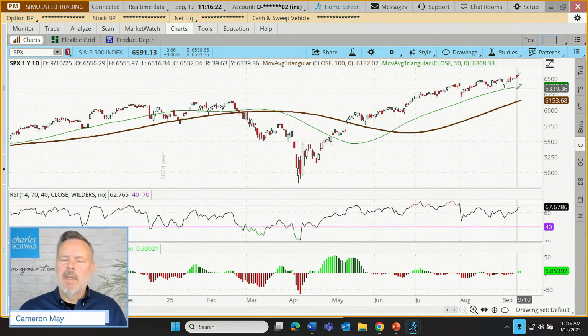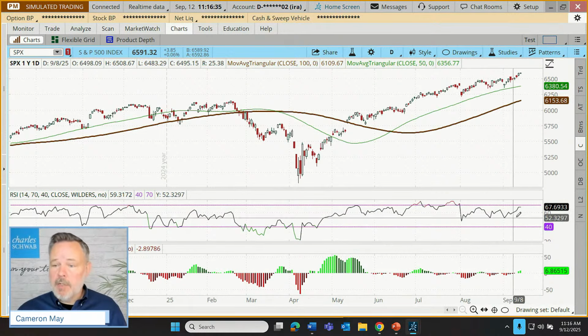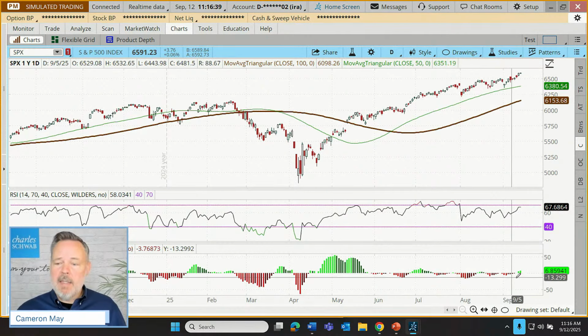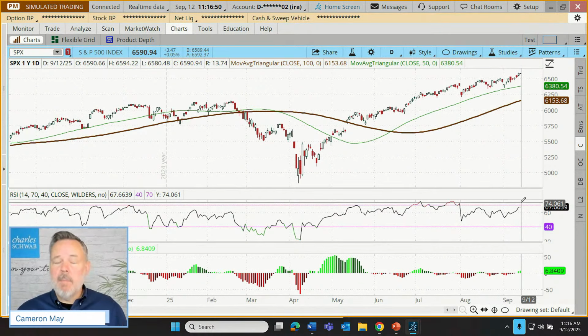If I were to use this to get some context of what the conditions seem to be from a charting perspective for a bullish trader right now, trend looks bullish. RSI looks bullish, although maybe starting to get a little overbought. And MACD has been bullish for about a week. So still bullish, bullish, bullish. Not necessarily a time for a trader of this system to be bearish, maybe a little more cautiously bullish.